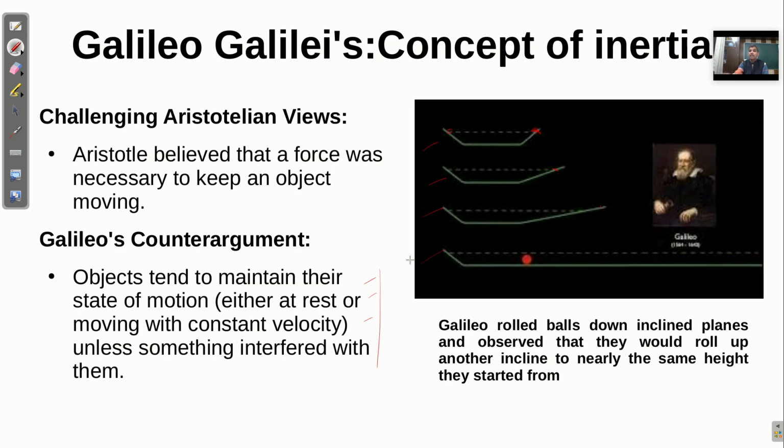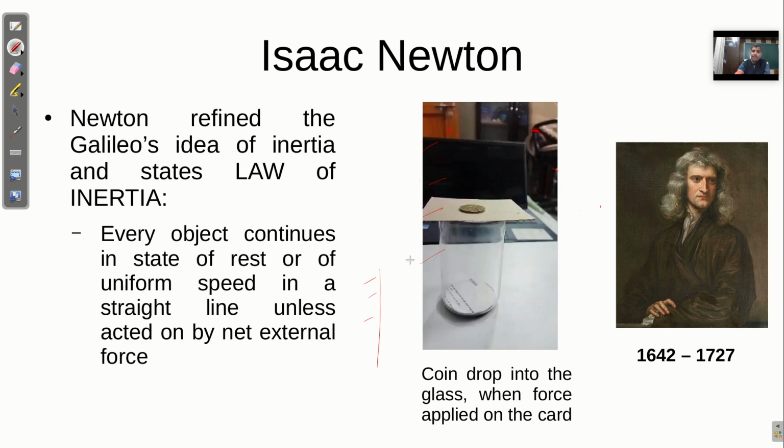And this is basically the law of inertia. So the law of inertia was first given by Galileo, or in other words, we can say that the idea of Galileo is the law of inertia. So what is Newton's law? Newton refined Galileo's idea of inertia and stated the law of inertia: every object continues in the state of rest or in uniform speed in a straight line unless it is acted upon by a net external force. So this remains the same as it was given earlier.